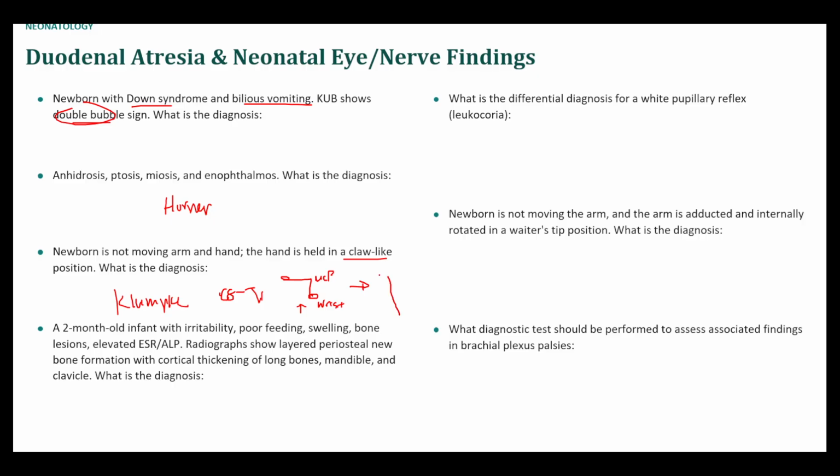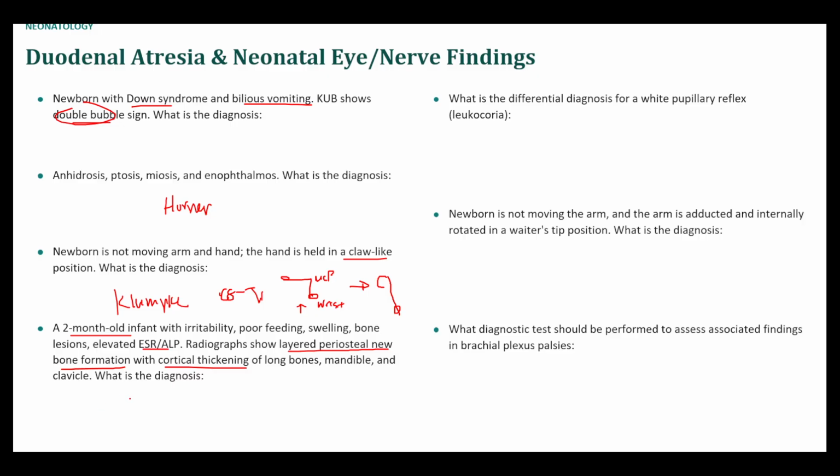And then your IP joints and DIP joints are flexed, so you have like a claw, or question mark in this case. Okay, 2-month-old with irritability, poor feeding, swelling, bone lesions, elevated ESR, ALP. There is layered periosteal new bone formation with cortical thickening of long bones, mandible, and clavicle. This is what's called Caffey disease, or infantile cortical hyperostosis.